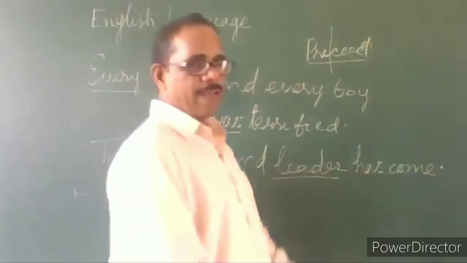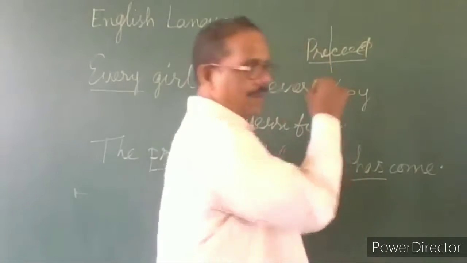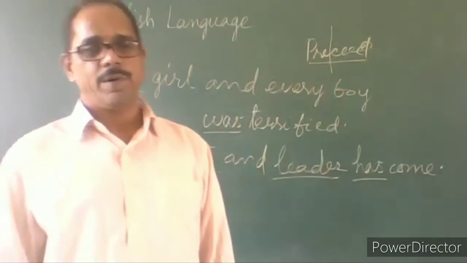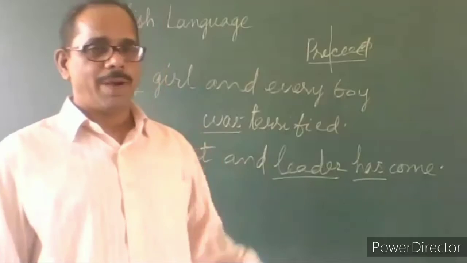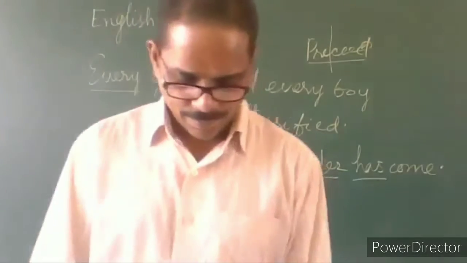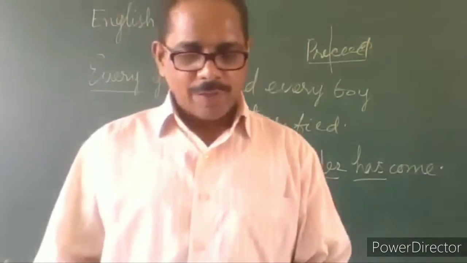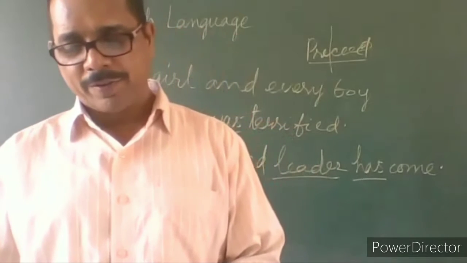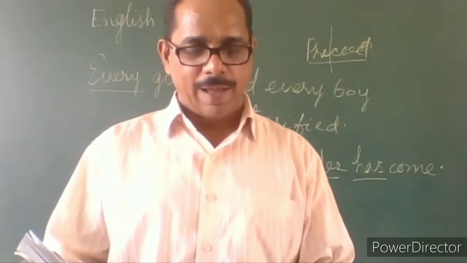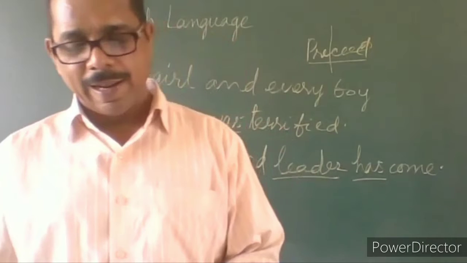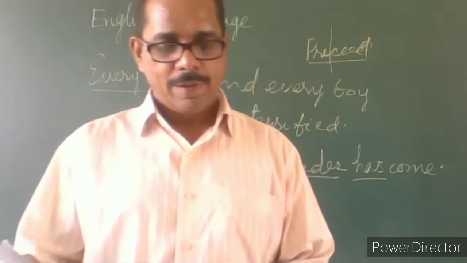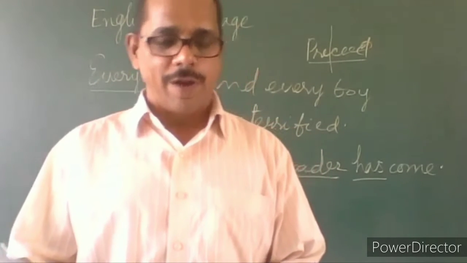So it takes a singular verb, has come, not have come. If two singular nouns refer to the same person or thing, the verb must be singular, as in the priest and leader has come, because only one person is referred to.